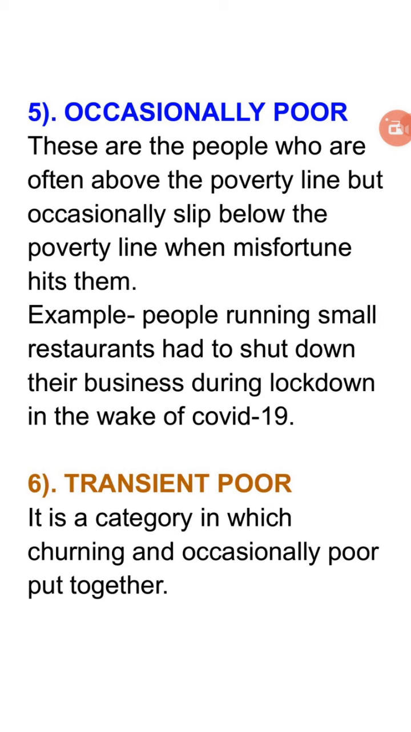Thereafter, the next one, that is the transient poor. If we talk about the transient poor, then it is a category of the churning and the occasionally poor put together. Both the above categories that we have discussed are put under the category of the transient poor.